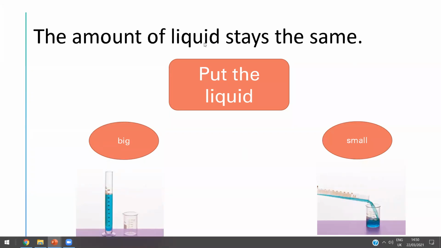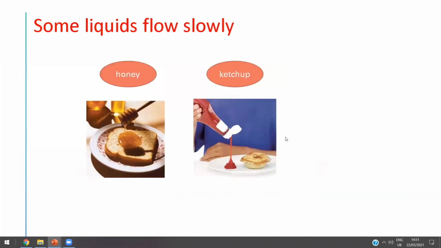Yes, honey, listen to me. Does the amount of water stay the same or change? Change. Are you sure, or stay the same? Look here, it is the same. So the amount of liquid stays the same. If we put it in a big or in a small container, it is the same. Okay, honey? Same. Okay, thanks.